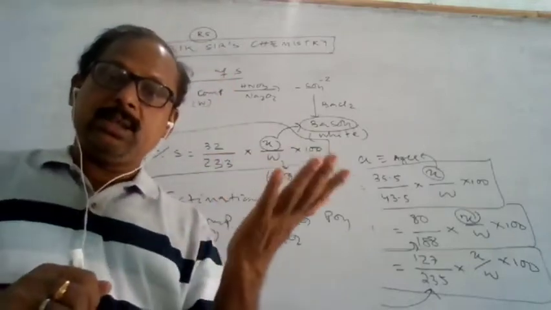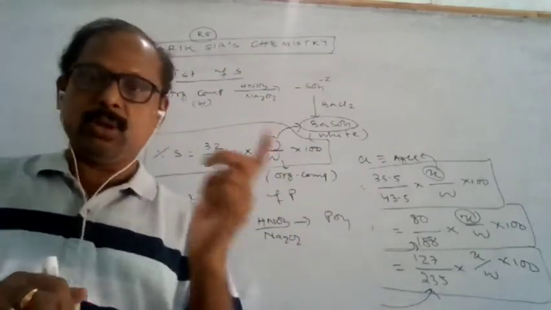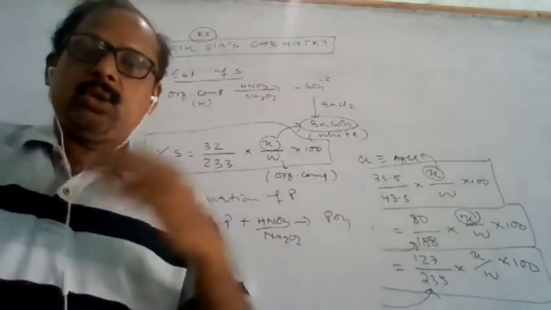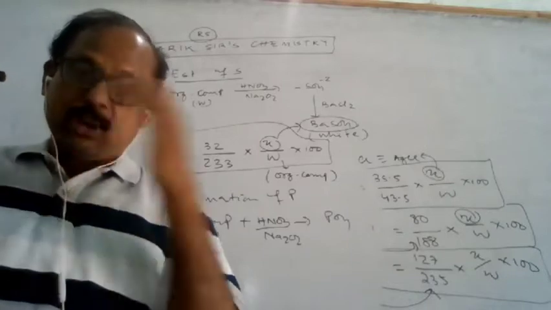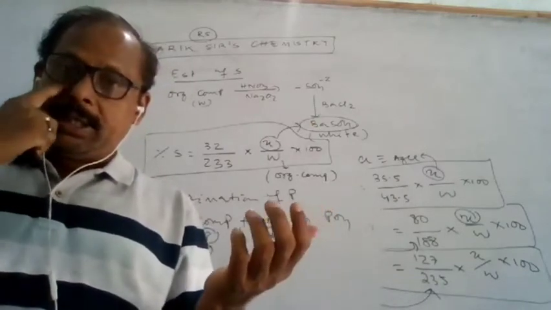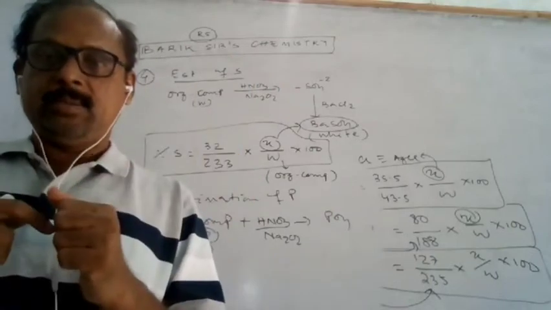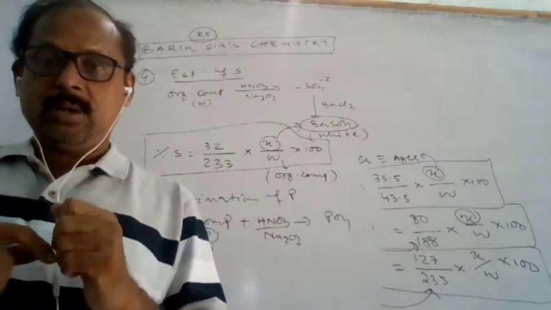The organic compound treated with nitric acid or sodium peroxide is converted to sodium phosphate, and the sodium phosphate treated with nitric acid is converted to phosphoric acid. And this phosphoric acid treated with ammonium molybdate is converted to yellow ammonium phosphomolybdate.